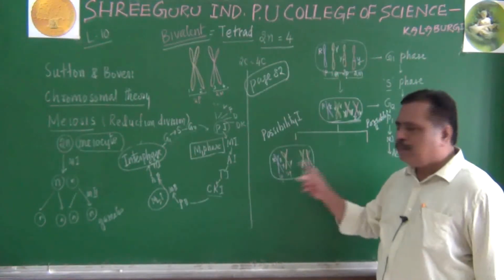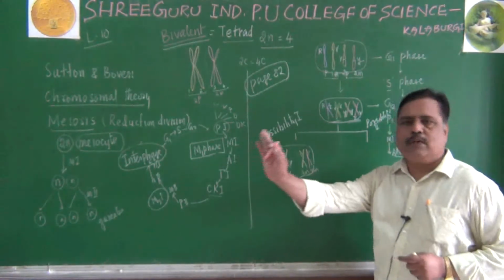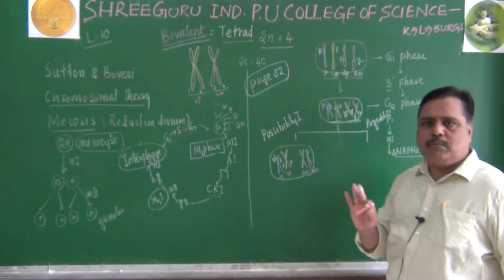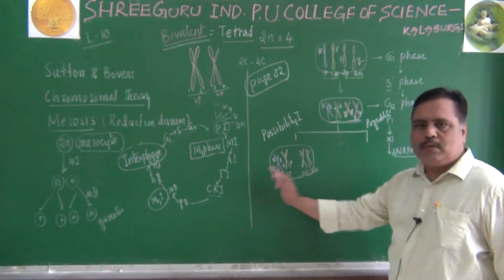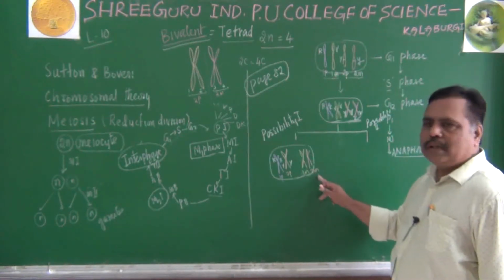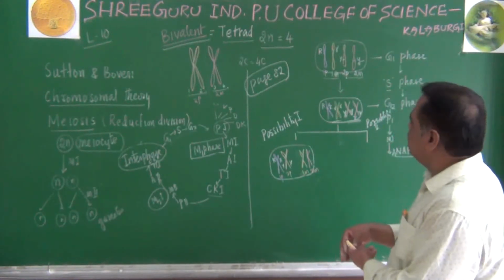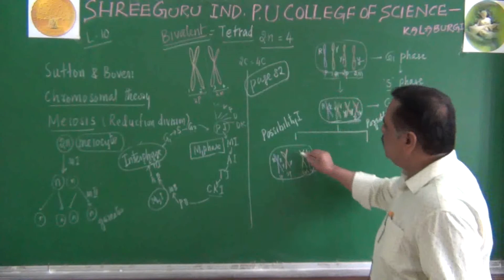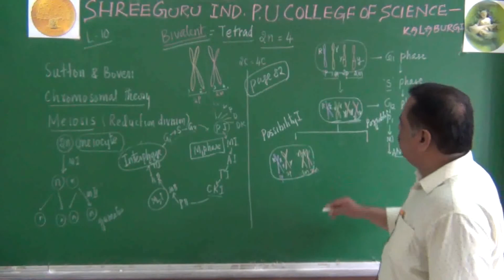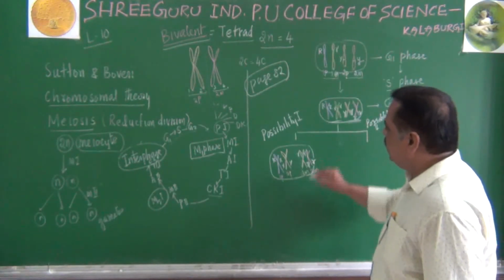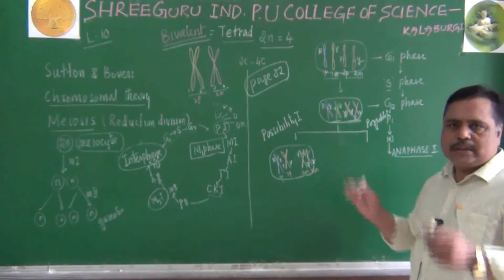Remember, there is one possibility of separation of homologous chromosomes, where paternal chromosomes have come to one pole, maternal chromosomes have come to one pole. Do you get this point? This is first paternal, second paternal. They have come to one pole. First maternal and second maternal have come to another pole. Which allele is there in the first maternal? First maternal has got small r. Who is there in this one? Second maternal, small y. I hope you get this point. This is one way of separation of homologous chromosomes.